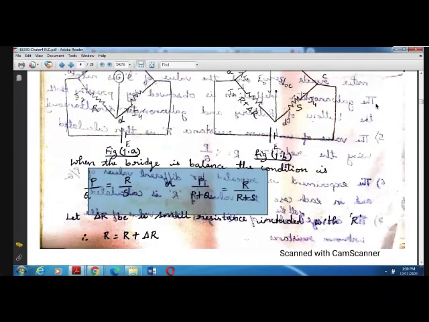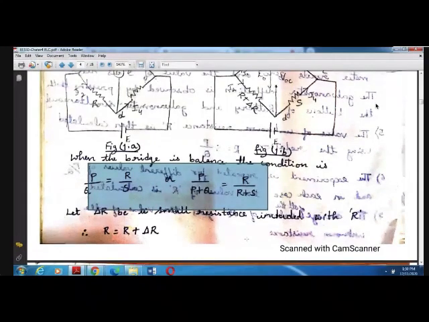Okay, so P by Q is equal to R by S and P by P plus Q is equal to R by R plus S is the balance equation. That is obtained from the Wheatstone bridge. We have previously derived how this equation comes.